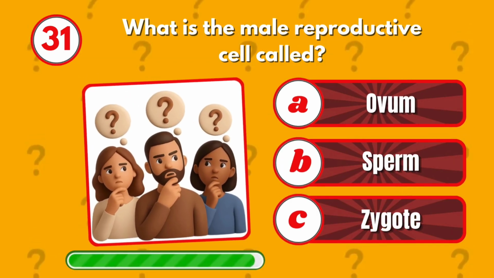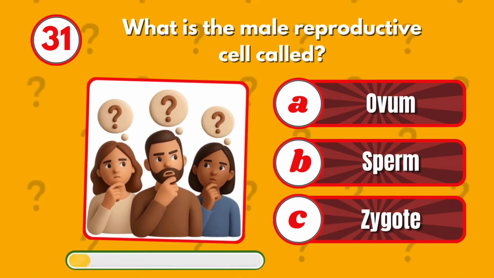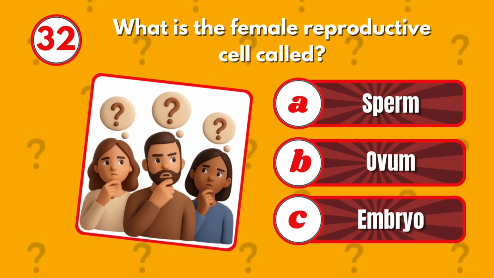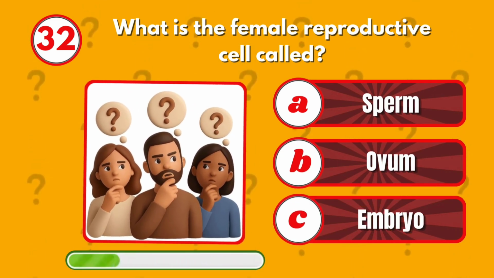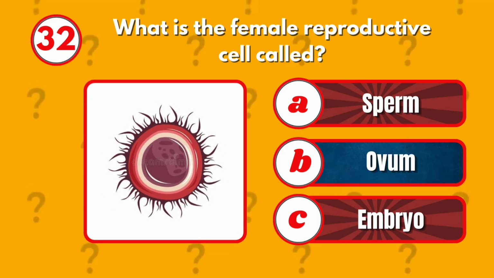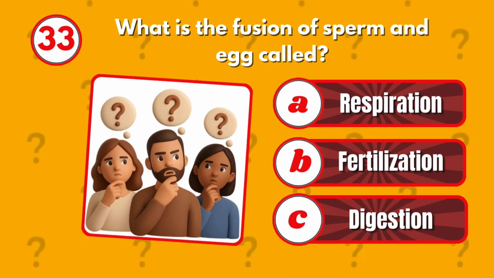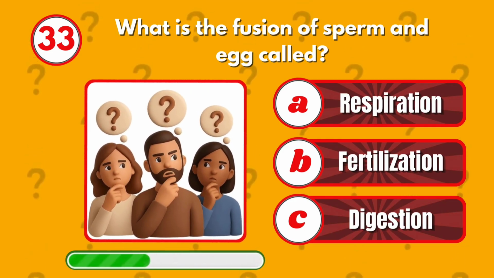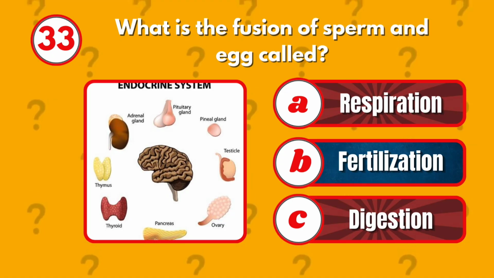What is the male reproductive cell called? Sperm. What is the female reproductive cell called? Ovum. What is the fusion of sperm and egg called? Fertilization.